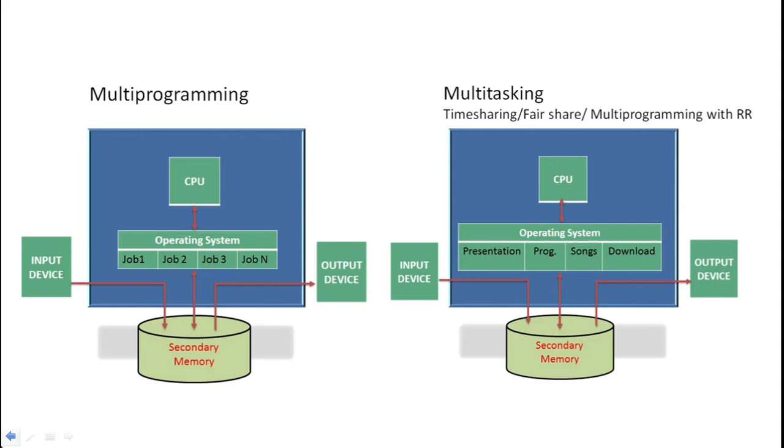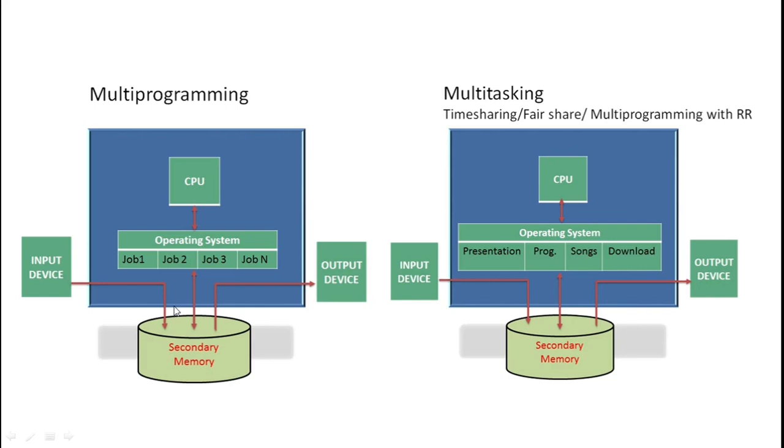But don't worry guys, today I will make the clear difference between them. If you look at the image, both look the same. But what is the difference? We are able to load multiple programs in multi-programming, as well as multiple programs in multitasking.